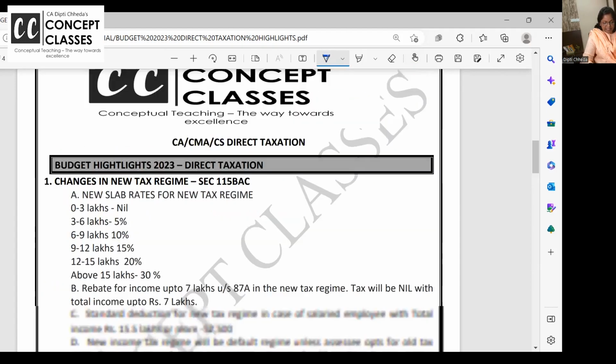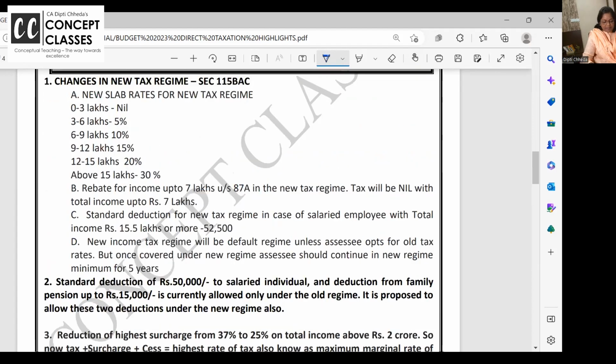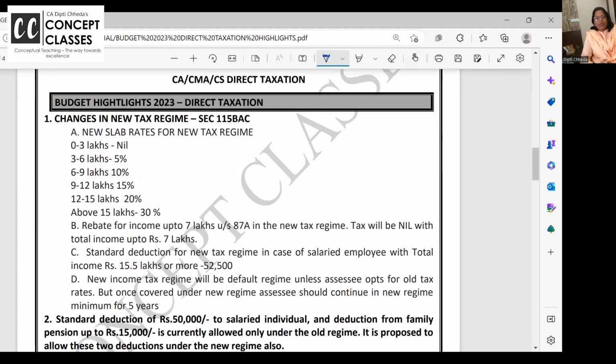So here we start directly with the first amendment. Now, as you all know, there are two ways of calculating the tax on income. Old tax regime slab rates are same, no change. 0 to 2,50,000 nil, 2,50,000 to 5 lakh, 5%, 5 lakh to 10 lakh, 20%, above 10 lakh, 30%. That is same. In new tax regime, they have increased the basic exemption from 2,50,000 to 3 lakh.